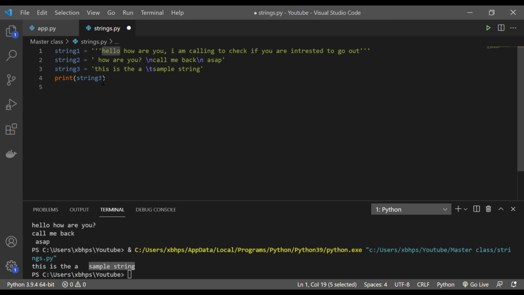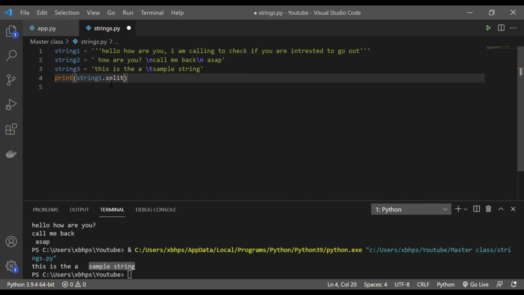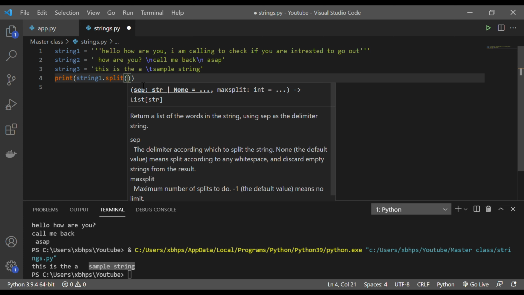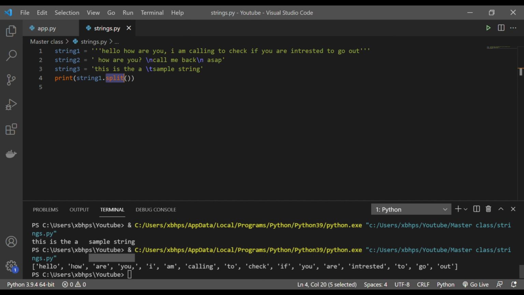Let's say I want to split everything, so there is a function which is already there in our str objects. Everything here is a string, which is defined as a str in Python. So if I just write string one dot split, split is a function in string. Let's see what happens.